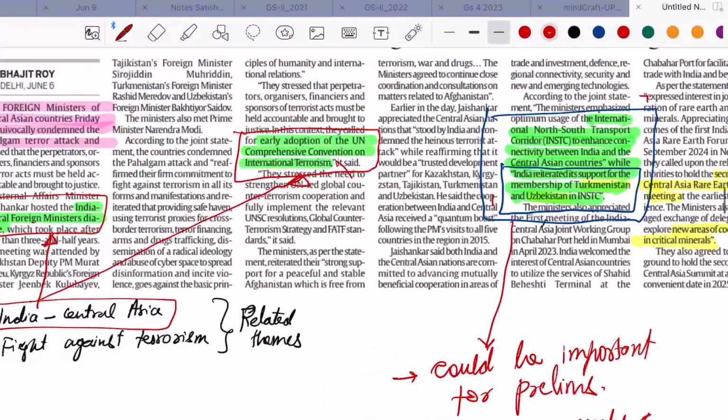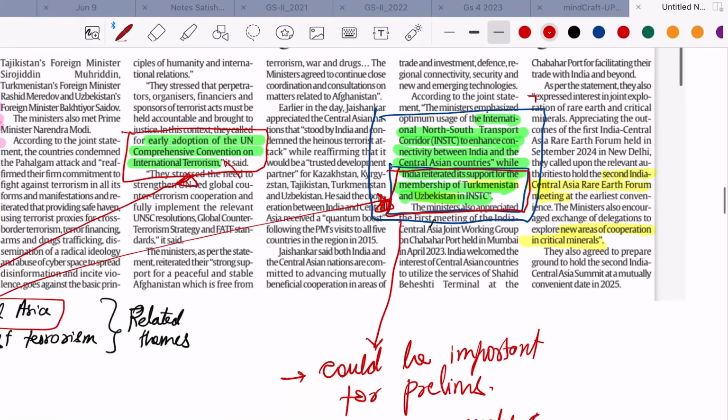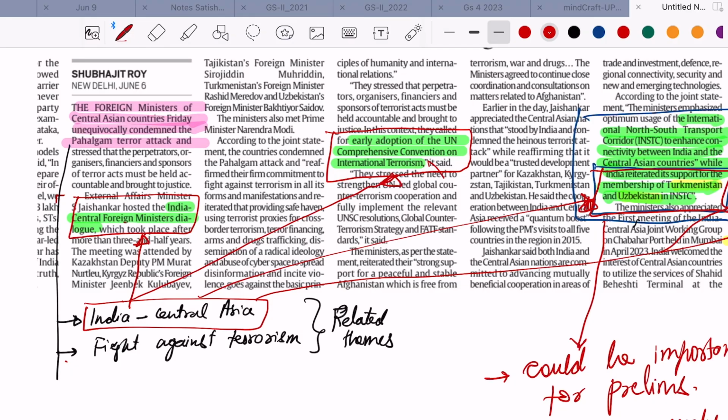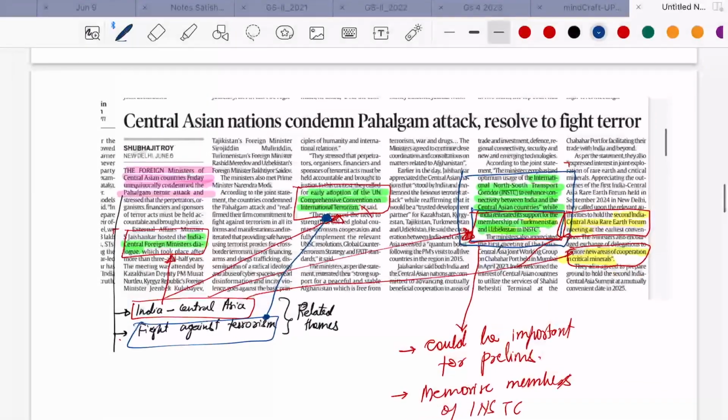Also, there is mention of rare earth metals and critical minerals. These are very important and are in the news, and they form an important theme which may be asked in your mains examination. Central Asia has deposits of these rare earth and critical minerals. So you can remember it if a question comes on this, or if there is a question on the semiconductor industry or electric vehicles or supply chain, you can correlate and make notes and absorb this information in a way that you can use it at multiple places. This is what I mean by understanding and correlating information.